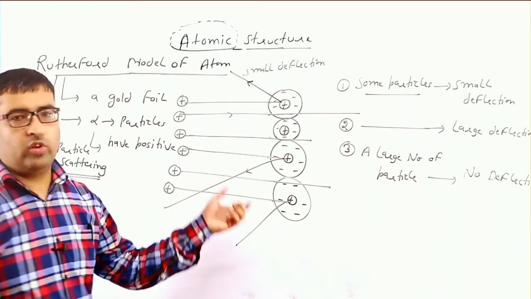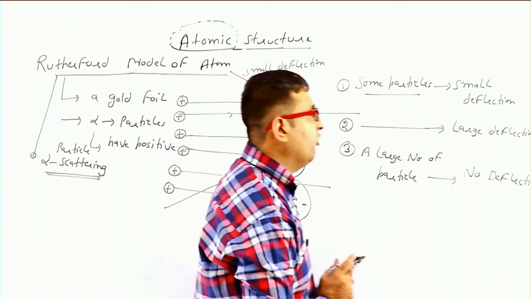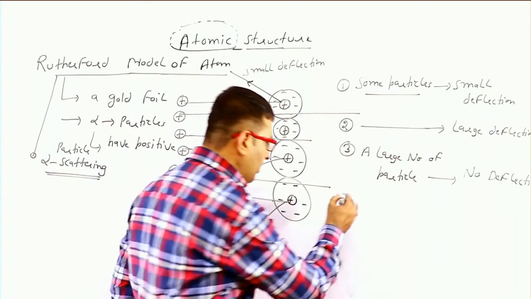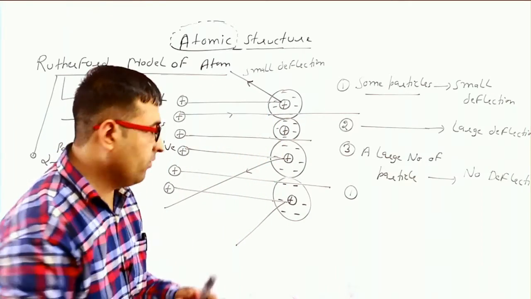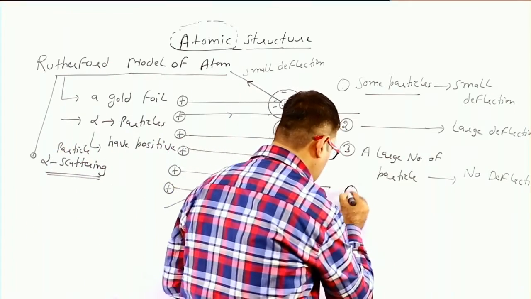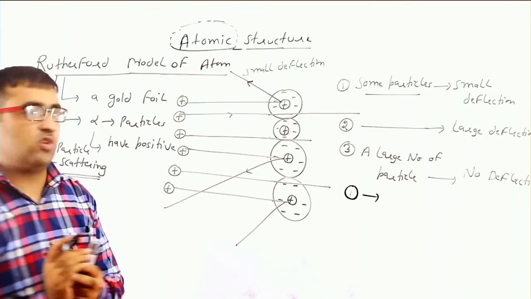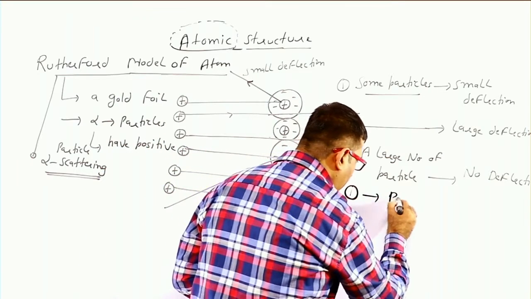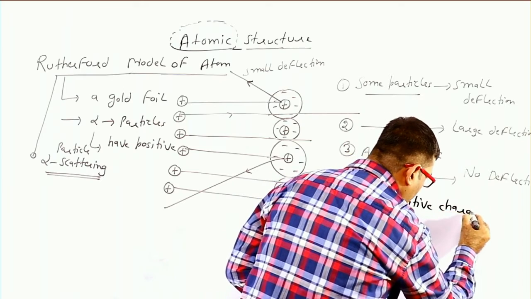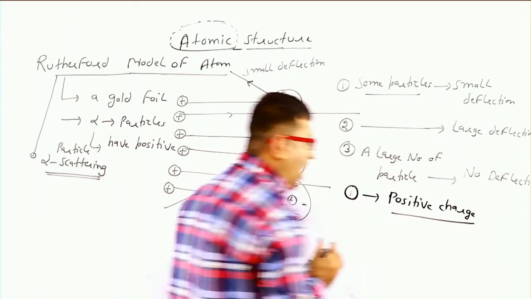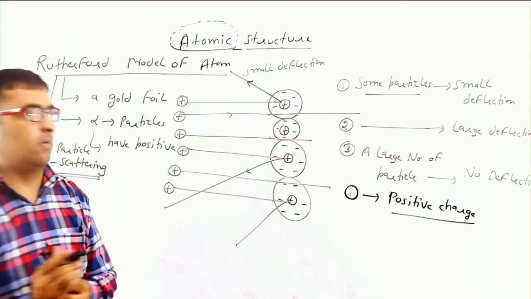So on the basis of this observation, Rutherford concluded, if some particles have small deflection, then we can say there is positive charge inside the atom. After repulsion, these particles have small deflection.